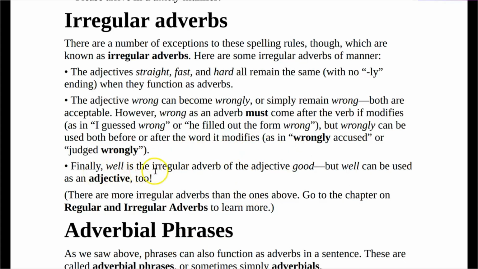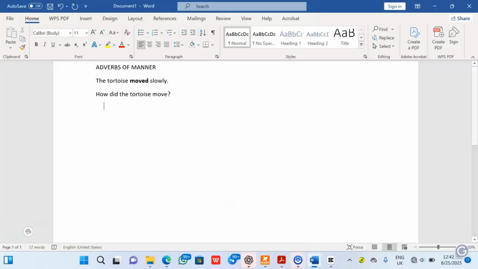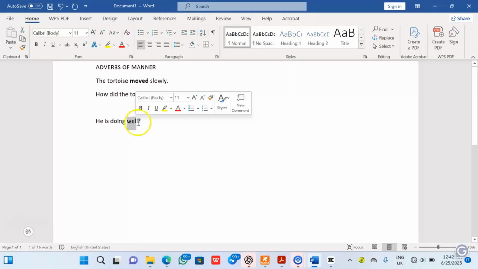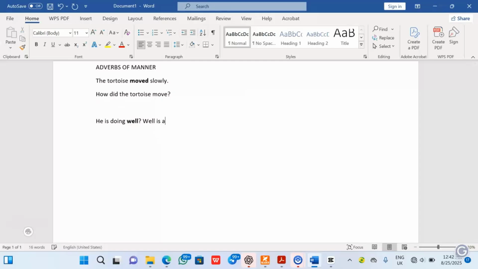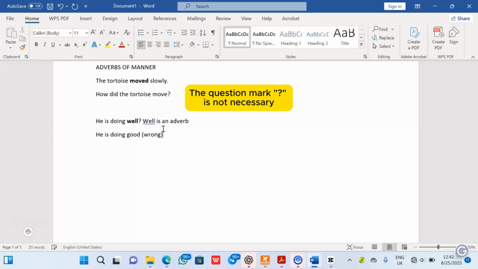Finally, well is the irregular adverb of good, but well can be used as an adjective too. Say, he is doing well. Do you understand? Here, well is an adverb because it's telling us how he is doing. You cannot say he is doing good. That is wrong.